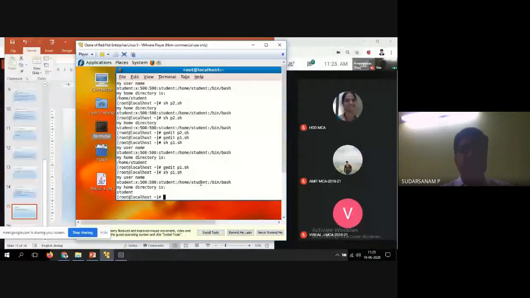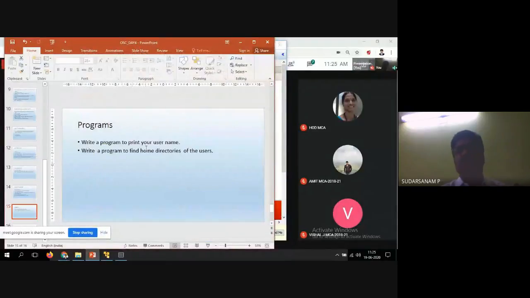So this is the way of writing the programs. Now write a program to print your username. Now write a program to print the home directories of particular users. Whatever user you are giving, for that particular user I want to display the home directory.